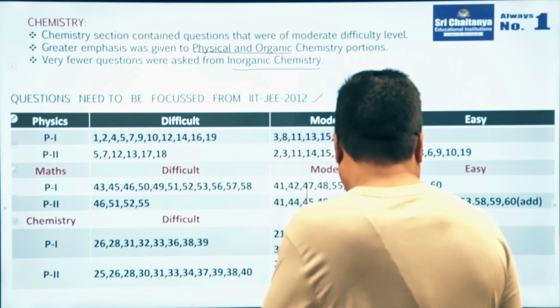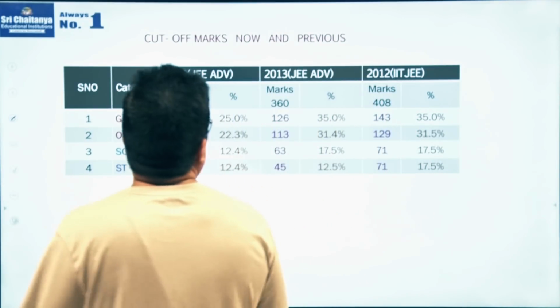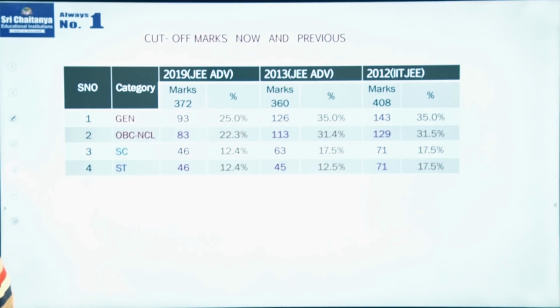And coming to my friends, the next point here, this is about cutoff marks.